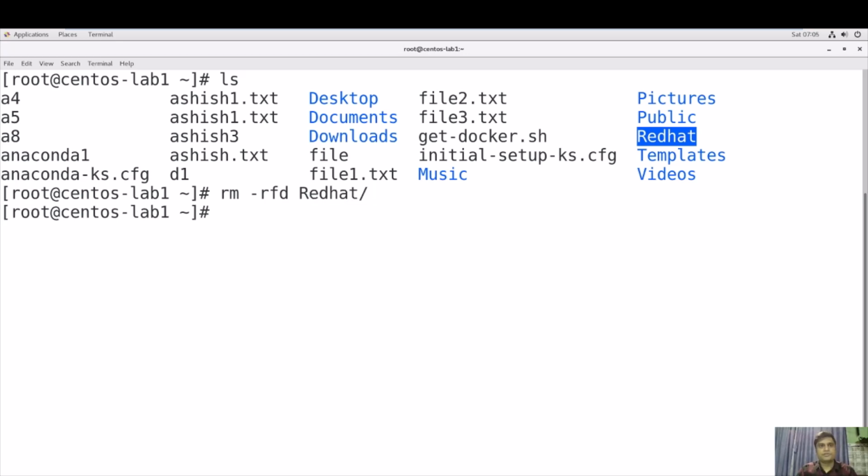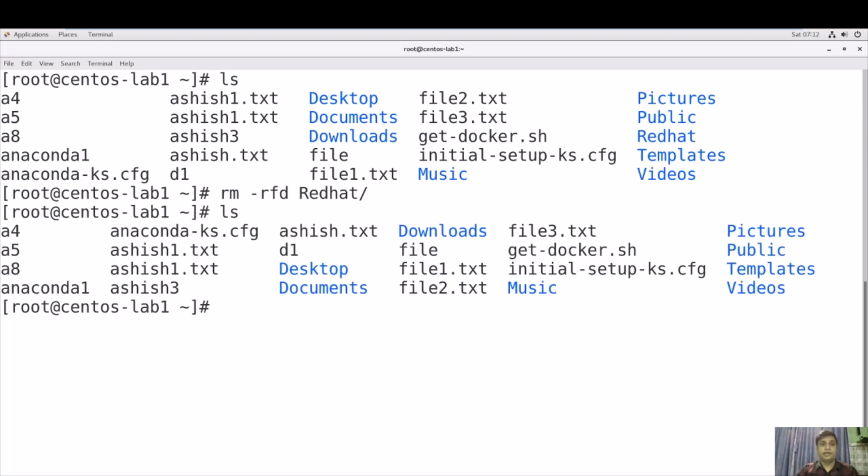Now see, this command deleted this red hat directory without asking anything, right? So this is a very powerful command. If you type rm -rf and then any directory, it will delete the whole thing without asking anything. So before using this command, you should remember, this is a very powerful command, right? So guys, you can see this red hat directory has been deleted.